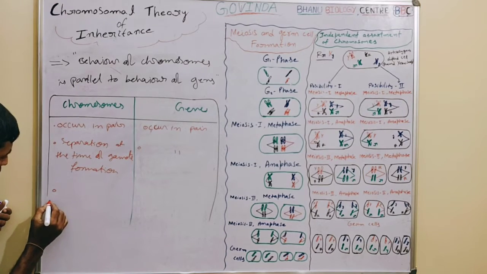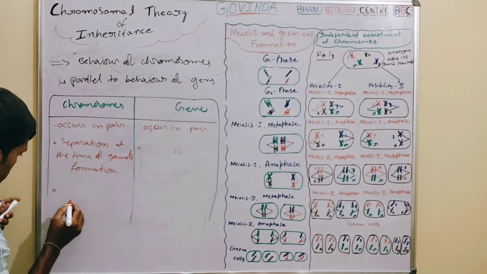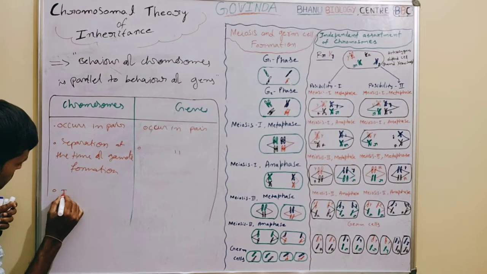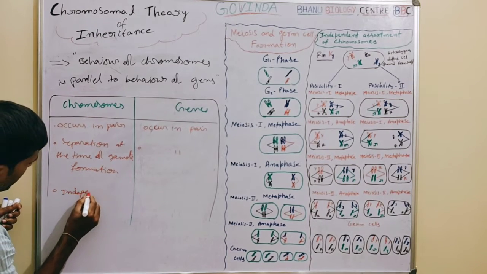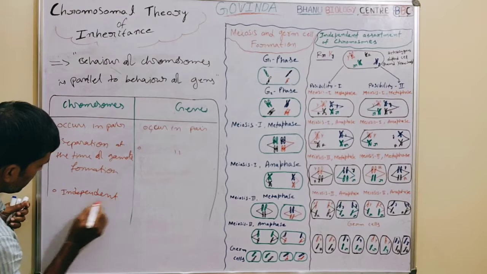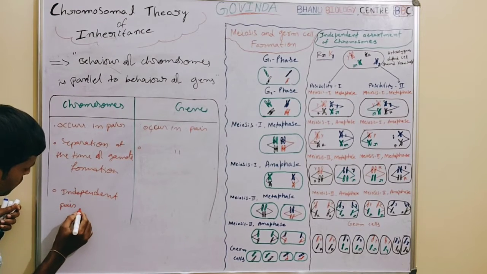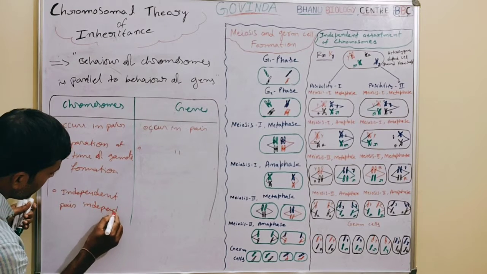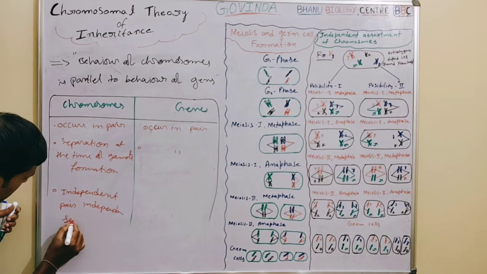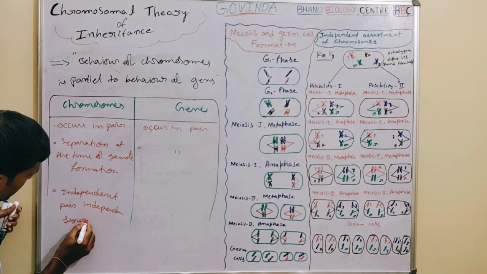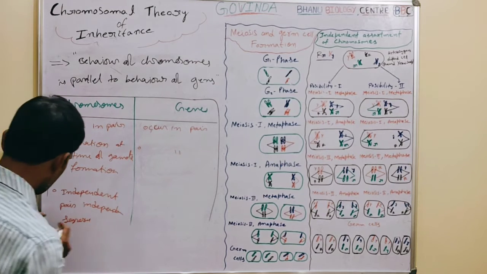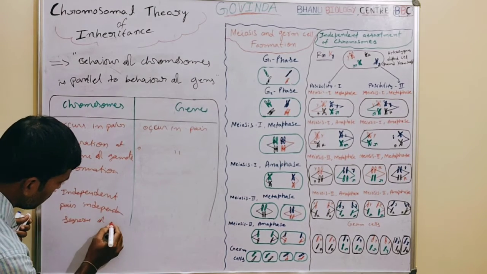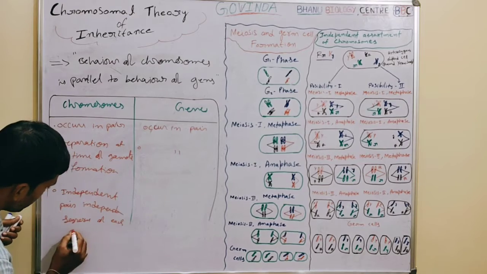The third point about the chromosomes: independent pairs of chromosomes independently segregate of each other.